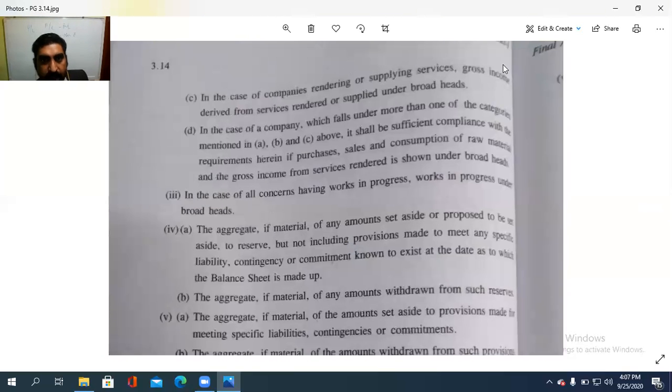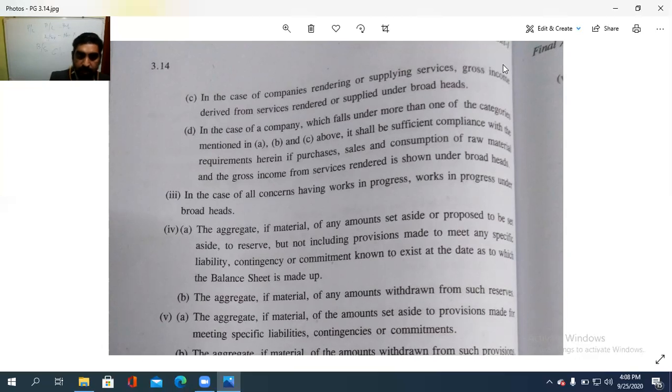In the case of companies rendering or supplying services, gross income derived from the services rendered or supplied under broad heads. In the case of a company that falls under more than one of the categories mentioned in A, B and C above, the cases that fall under these three mentioned earlier, it shall be sufficient compliance with the requirements herein if purchases, sale and consumption of the raw materials and the gross income from services rendered is shown under the broad heads. And in the case of all concerns having work in progress, then the work in progress under broad heads.